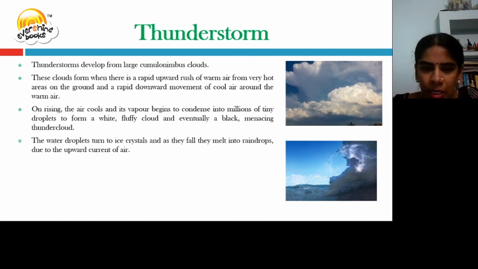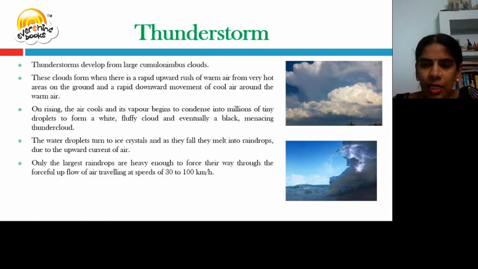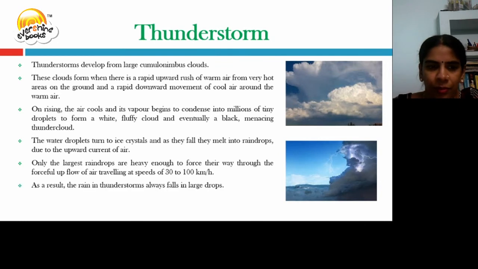The water droplets turn to ice crystals, and as they fall, they melt into raindrops. This is because of the upward current of air. Only the largest raindrops are heavy enough to force their way through the forceful upflow of the air, traveling at a speed of 30 to 100 kilometers per hour. As a result, the rain in thunderstorms always falls in large drops.